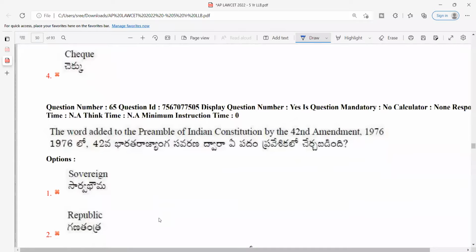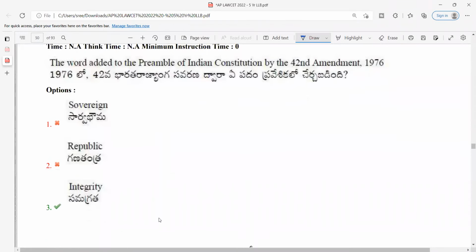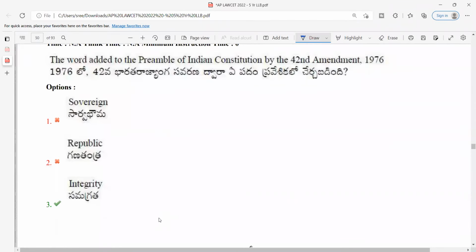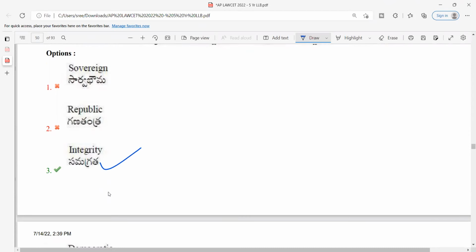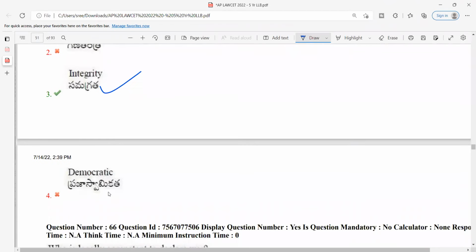Next, the word added to the preamble of the Indian Constitution by the 42nd Constitutional Amendment Act of 1976. So what is the answer, guys? The answer is integrity in this particular question. So it is again a very easy and straightforward question, and I would again rate it as easy for those who attended all the classes. Which words were added by the 42nd Amendment? The words socialist, secular, and integrity. These three words were added by the 42nd Amendment.